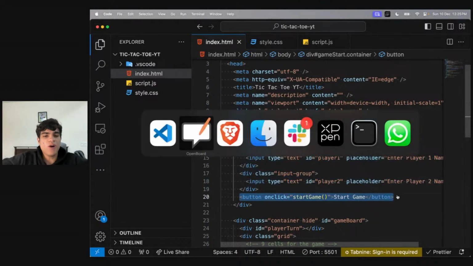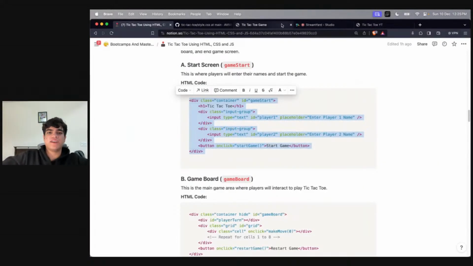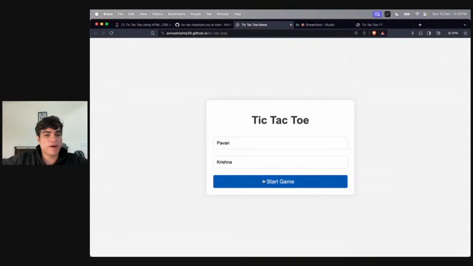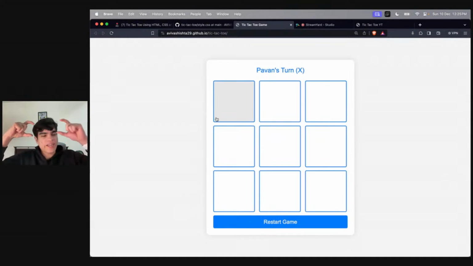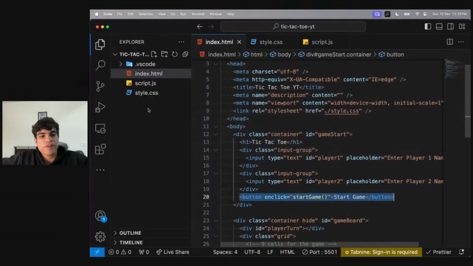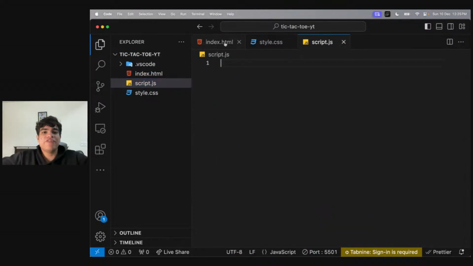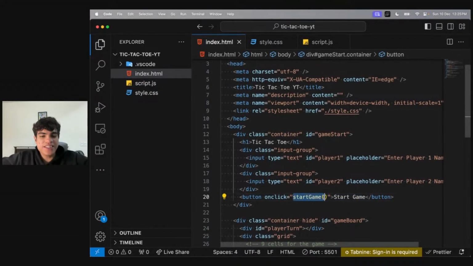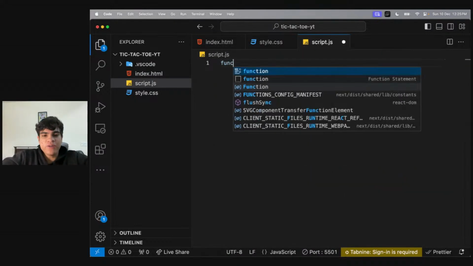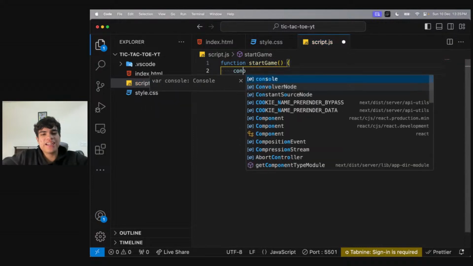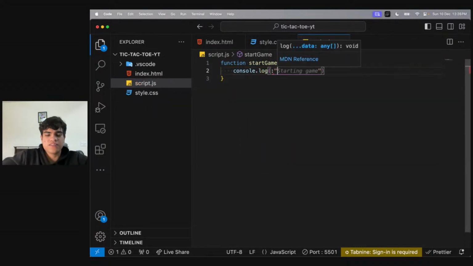Now let's talk about the logic of this start game. As soon as I click this start game button, I need to get rid of that start game div and show this div. How do we do that? We do that using JavaScript. In my script, I'll write code so that whenever this button is clicked, a function called startGame is called. So I can just say function startGame, and over here I can console log anything. Look at this.